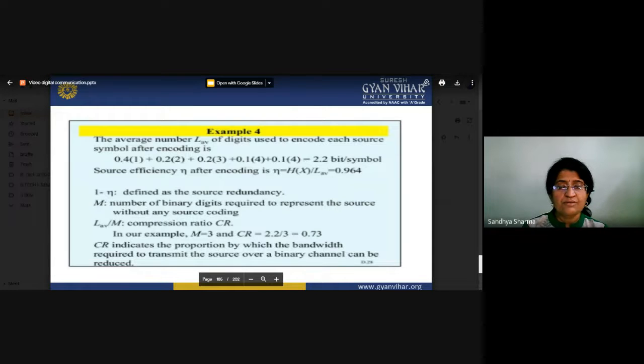So in our example, we will calculate the different values. What about the CR? What about the M? CR indicates the proportion by which the bandwidth required to transmit the source over a binary channel can be reduced. So CR is the compression proportion. It indicates how much bandwidth is required to transmit the source over a binary channel.